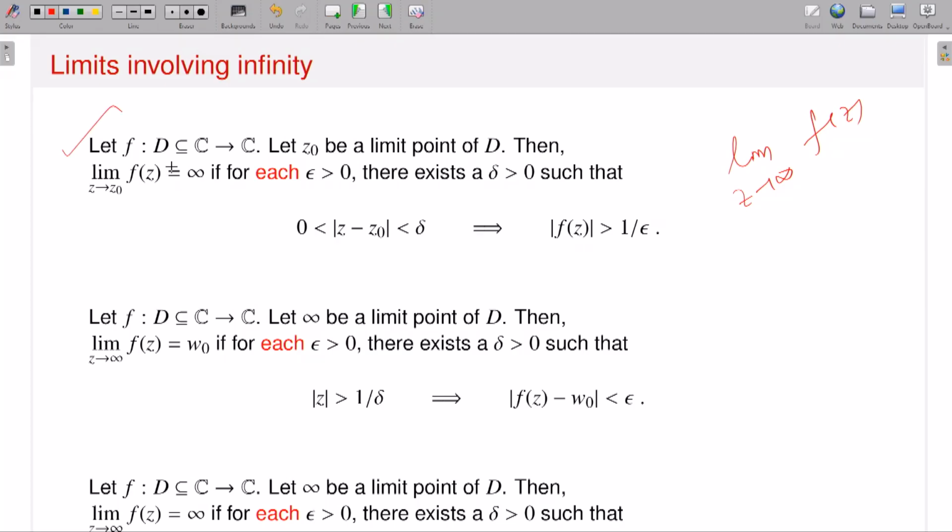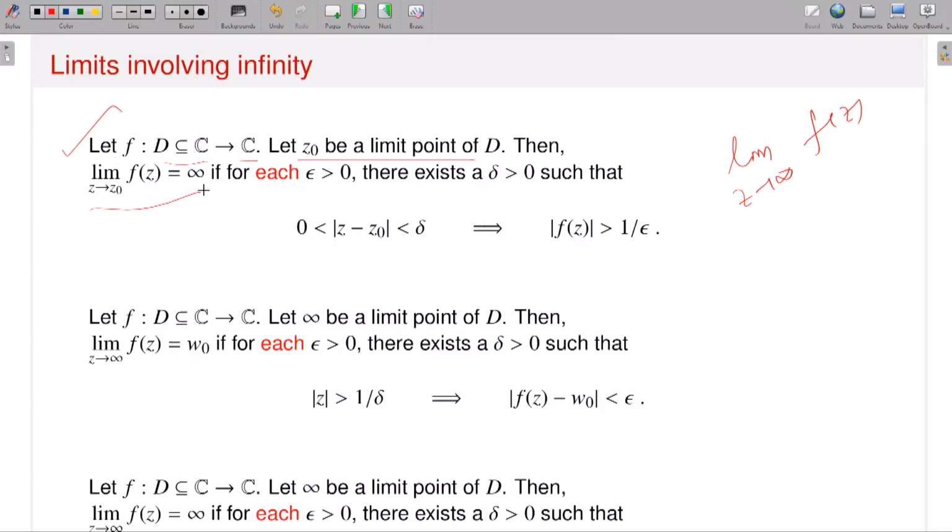Let f be a function from D, a subset of C, to C, and suppose z naught is a limit point of D. First look at the symbol: limit as z approaches z naught of f of z is exactly equal to infinity. That means if z approaches z naught, the absolute value of f of z should blow up. That means it should approach infinity. So what is the epsilon-delta definition?